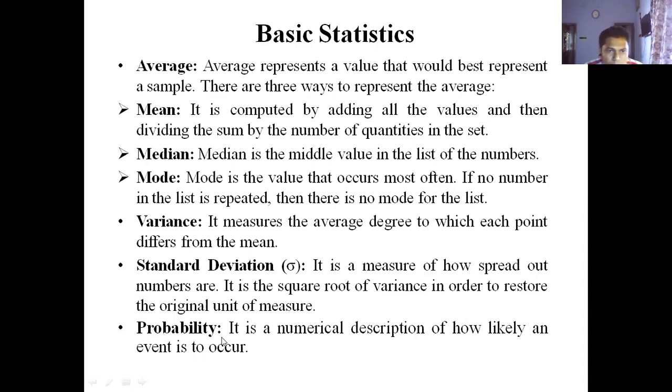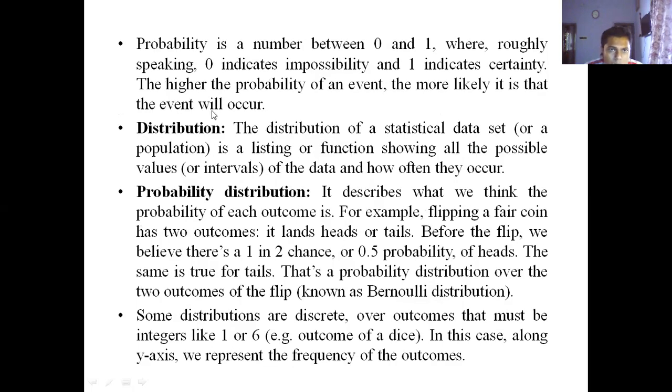So now the definition of probability: it is a numerical description of how likely an event is to occur. Okay, so you already know what probability is. Probability is a number between 0 and 1, where roughly speaking 0 indicates impossibility and 1 indicates certainty. The higher the probability of an event, the more likely it is that the event will occur. You already have an idea about probability, so I am not discussing it further.